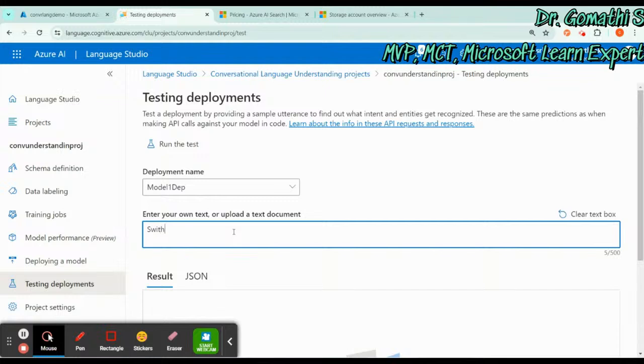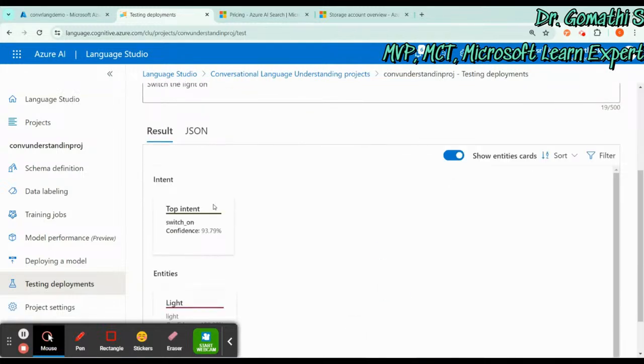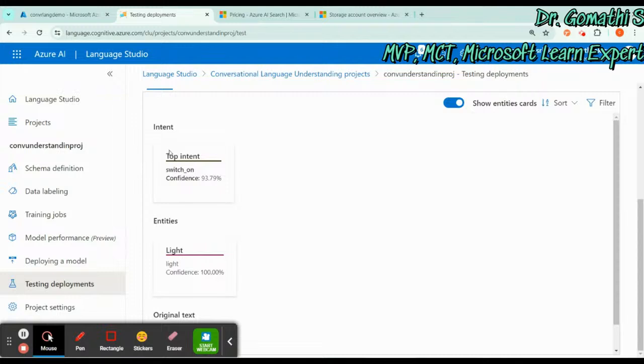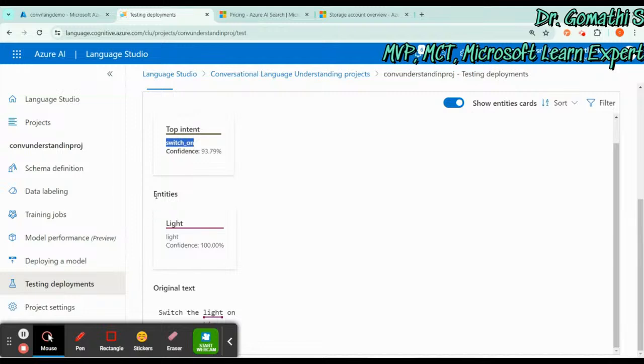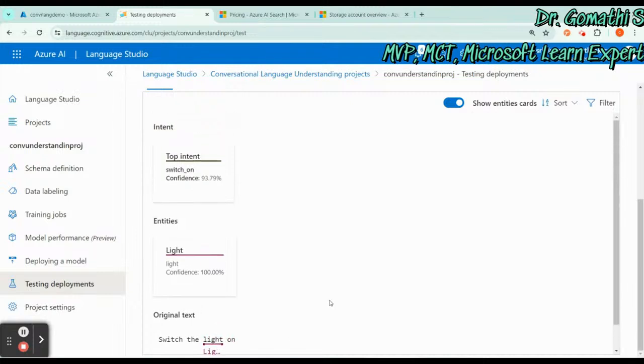Switch the light on. Okay, I'm just giving switch the light on, and you have to click on run the test. It is showing top intent switch on. We have given the top intent as switch on, right? And what are the entities we have created? Light. And here you can see it is showing light. Okay, this is the entity.